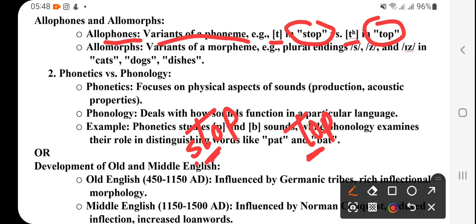That is why the pronunciation of this T and that T is different. That is called a variant of a phoneme. Right? So that is the difference.